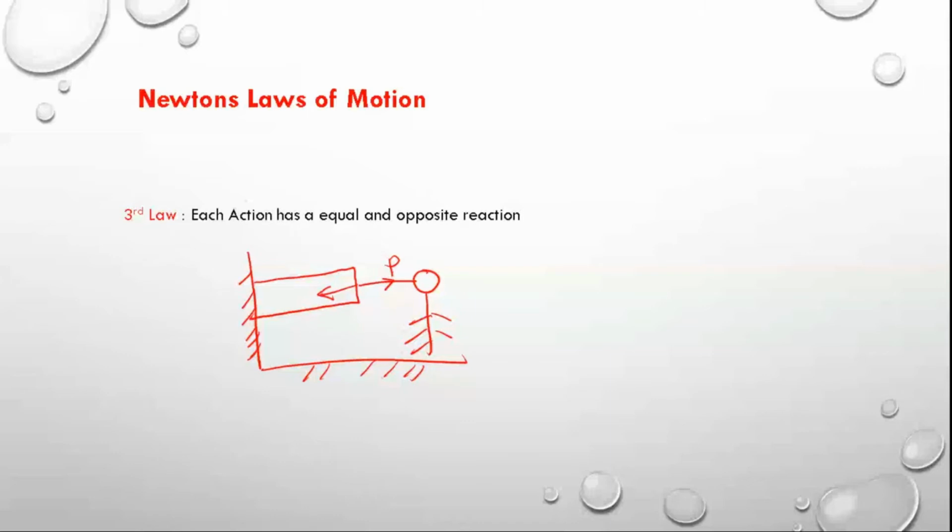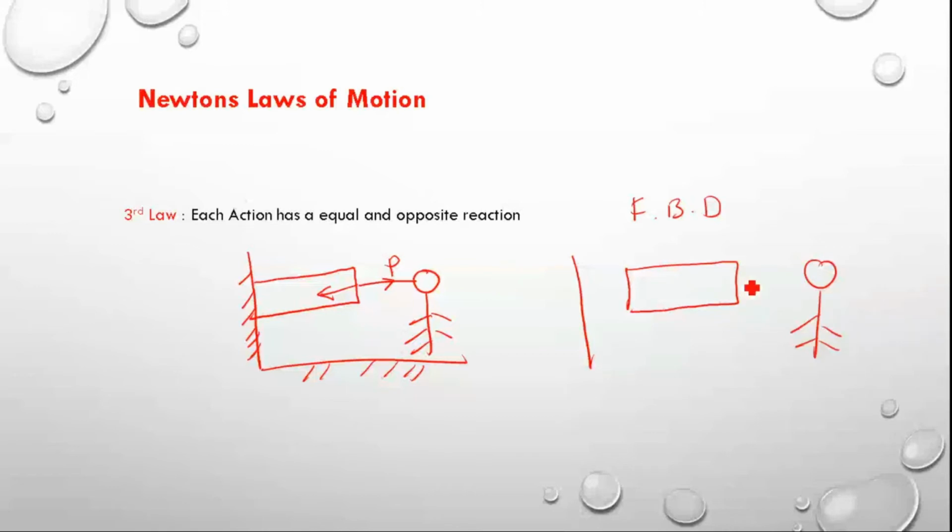So if you want to write it down, I will separate this body from the support system. The person and everything else I am separating from each other.